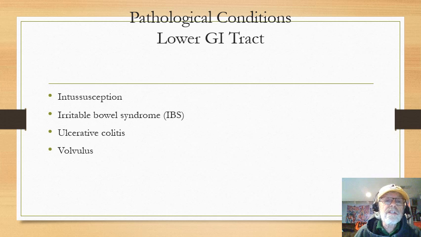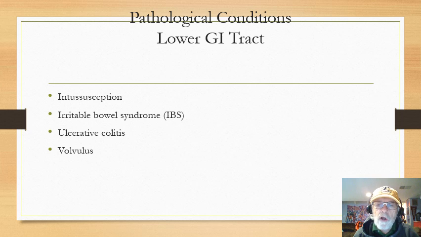A couple other ones. Intussusception. Intussusception is a situation you don't see too much in adults. A lot of times you get things in kids, but you don't get them in adults. Sometimes, in the case of viruses, they get exposed to the virus early, so they get a natural immunity to it later on.